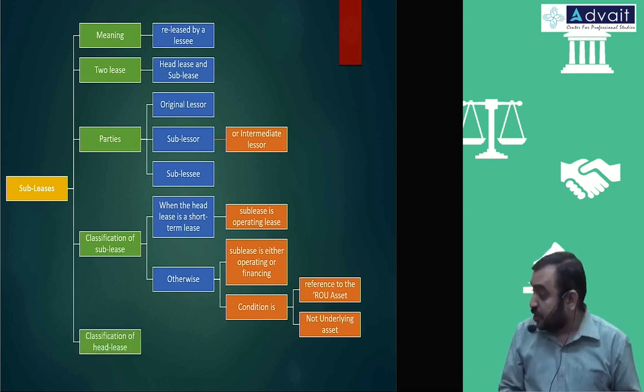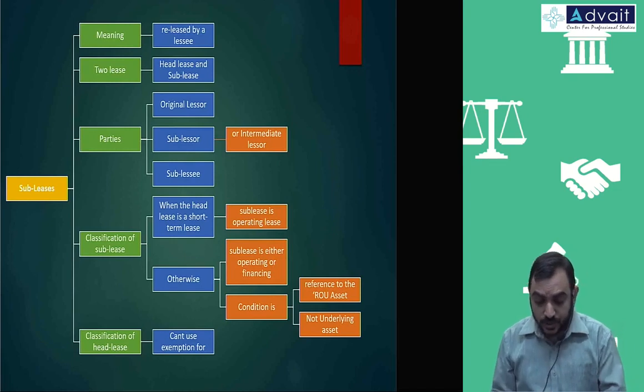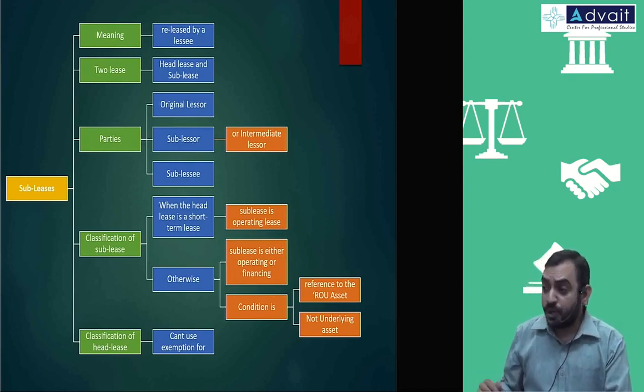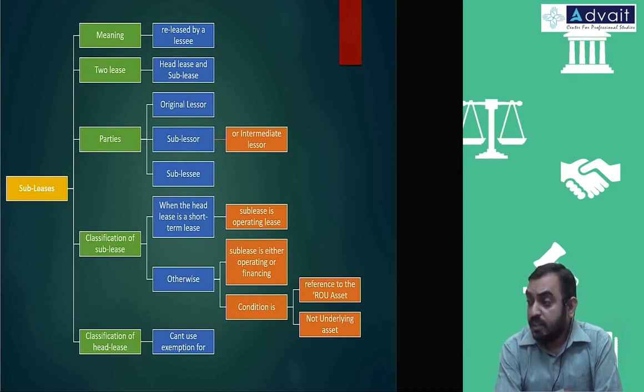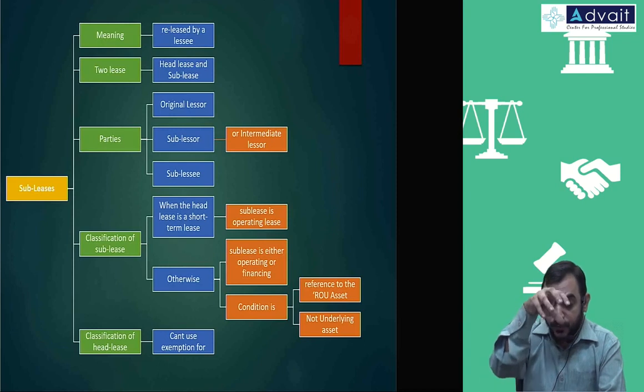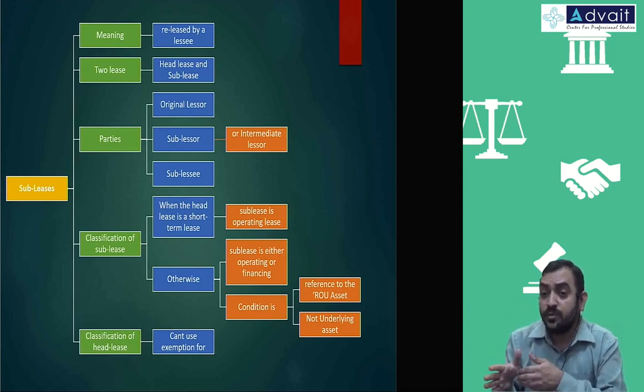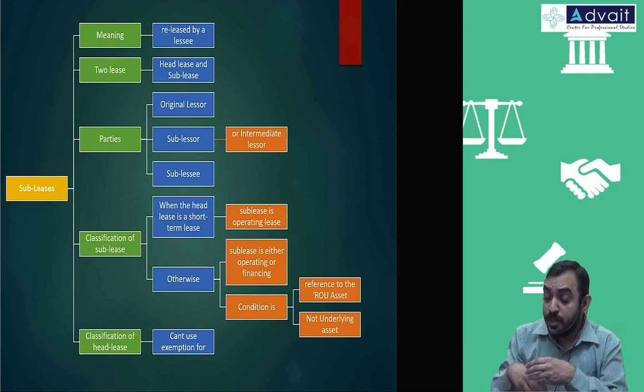And classification of head lease, you can't use for exemption that practical expedient. This point we discussed at the beginning also. If you are having a sublease, that practical expedient in the books of lessee, what is a practical expedient? For short-term lease or low-value items, you don't have to break down into asset and liability and all, that option will not be available. Because you can't say that the asset which I take on lease, I'll take to P&L account without recognizing asset and liability, but that asset will be given to somebody on lease.